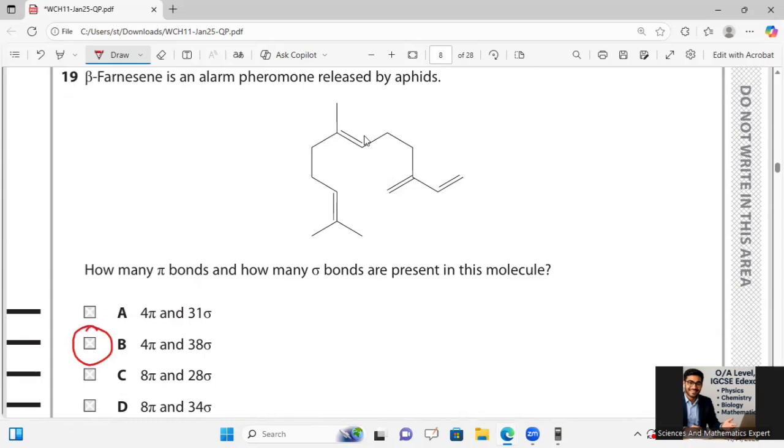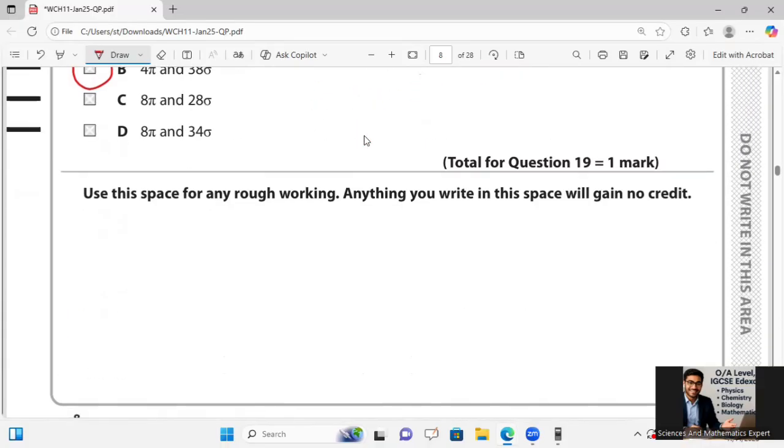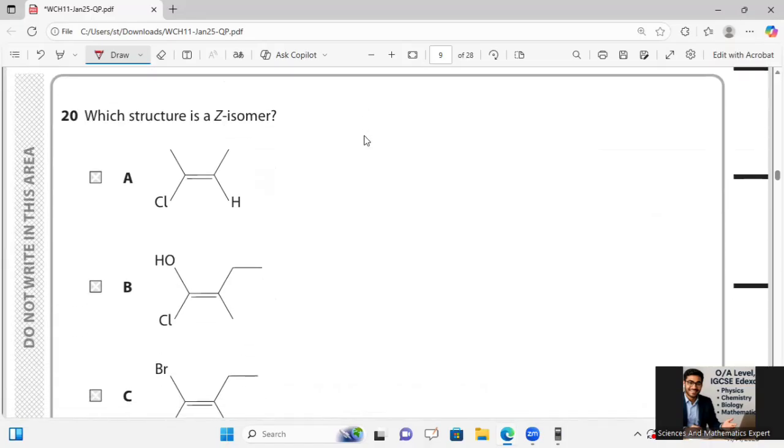You can also calculate by counting the carbon-carbon bonds. So overall, I can say everything is used according to the calculation of how many bonds are present over there. That will be 4 pi and 38 sigma over there. Which structure is a Z isomer over there? So it's the Z isomer.